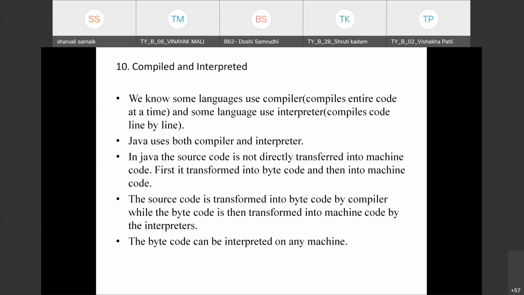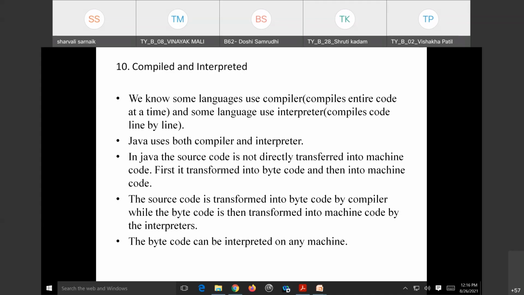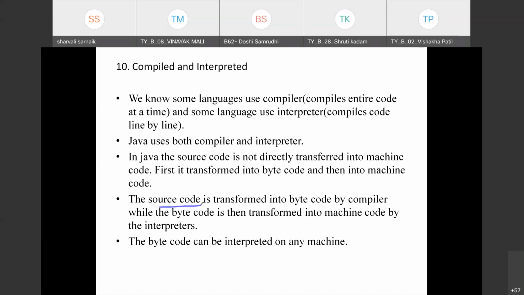In Java, the source code is not directly transferred into machine code, but first it is transferred into bytecode and then into machine code. Remember this. The source code is transferred into bytecode by the compiler, while bytecode is transferred into machine code by the interpreter.